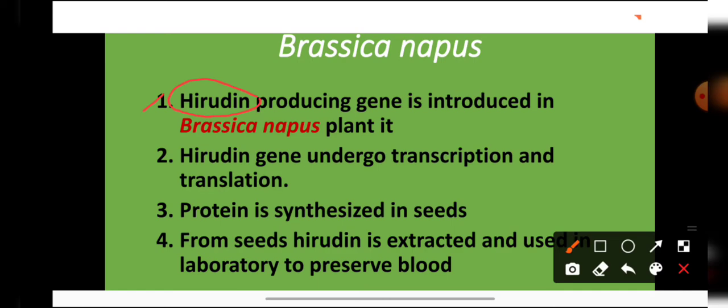So the scientists have synthesized the synthetic hirudin gene, and they have inserted this hirudin gene into the Brassica napus plant. So the hirudin gene undergoes transcription, it undergoes translation, and it starts forming the hirudin protein in its seeds. So from the seeds, the hirudin is extracted and it is used in the laboratories to preserve the blood samples.